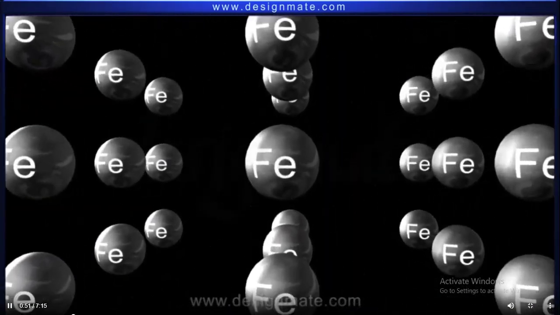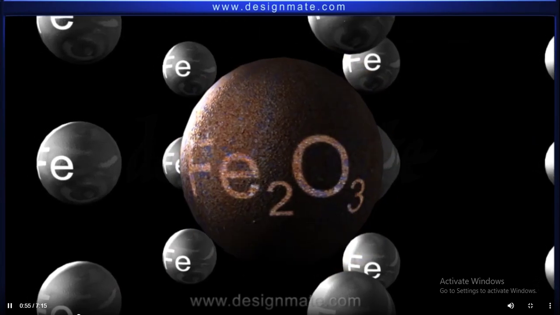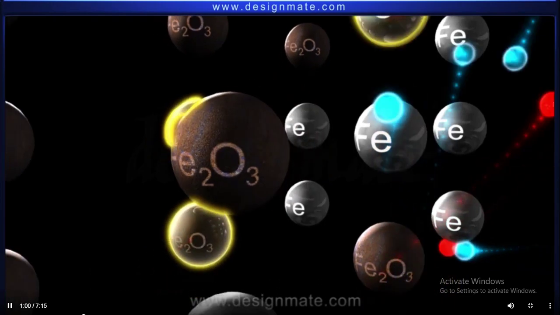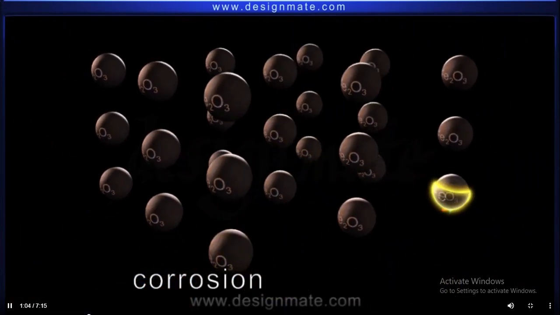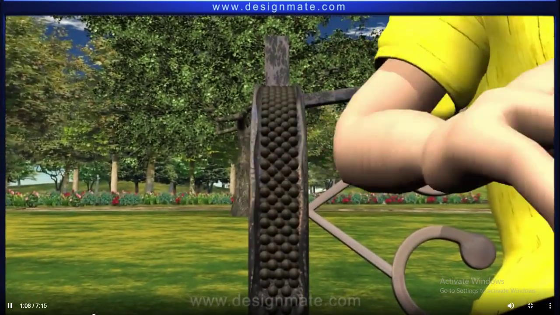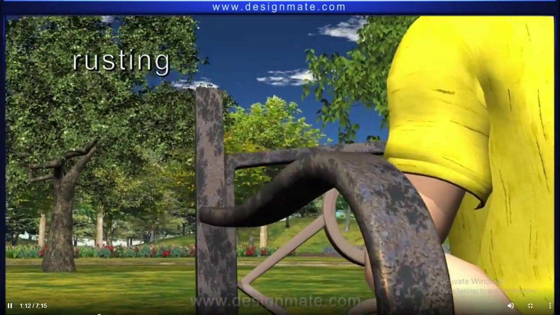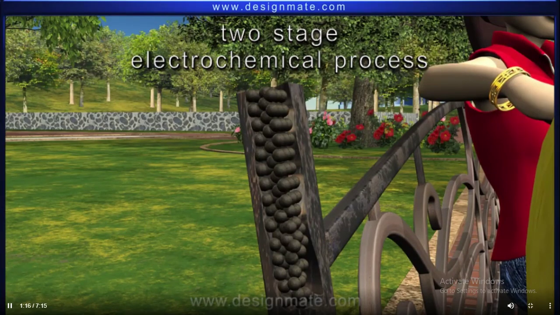When iron is exposed to the atmosphere, it reacts with air and water, forming undesirable products such as hydrated iron oxides, and this phenomenon is called corrosion. Specifically in the context of iron and steel, it is called rusting. Chemically, rusting is a two-stage electrochemical process.